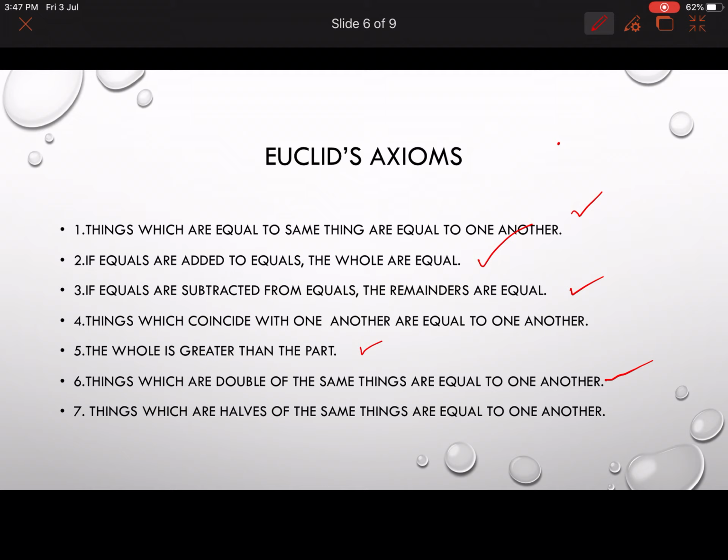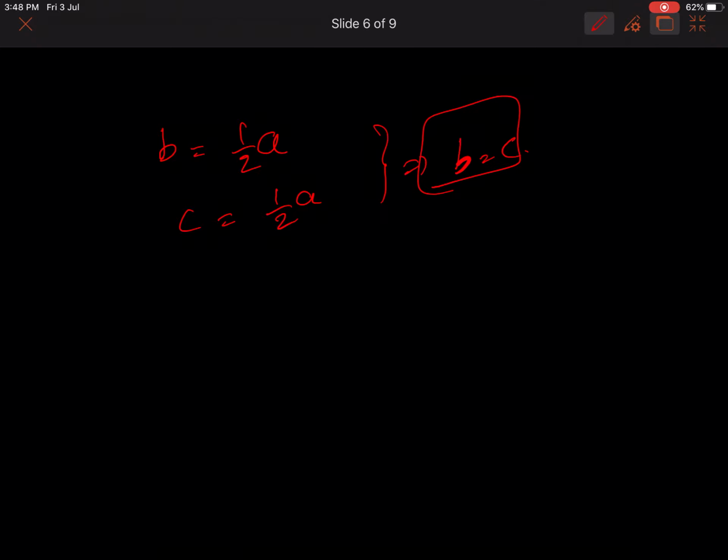Things which are halves of the same things are equal to one another. Suppose B is equal to half of A. C is also equal to half of A. Then B is equal to C. Isn't it?